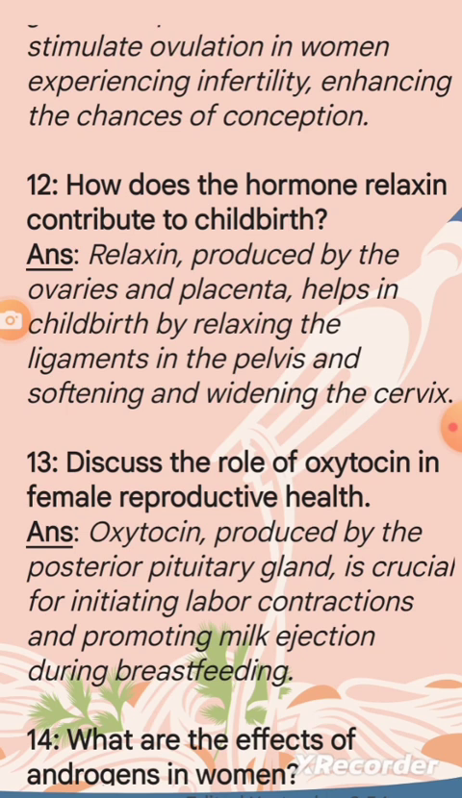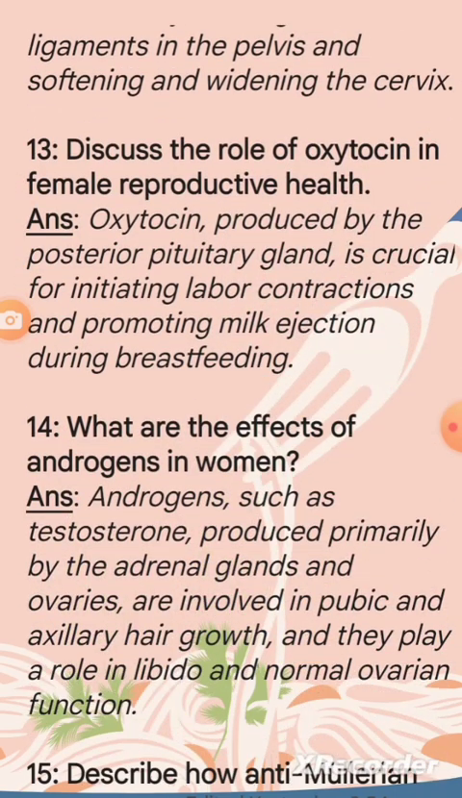Question 12. How does the hormone relaxin contribute to childbirth? Answer. Relaxin, produced by the ovaries and placenta, helps in childbirth by relaxing the ligaments in the pelvis and softening and widening the cervix.